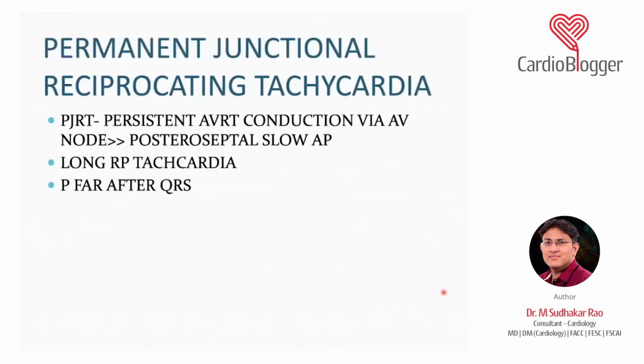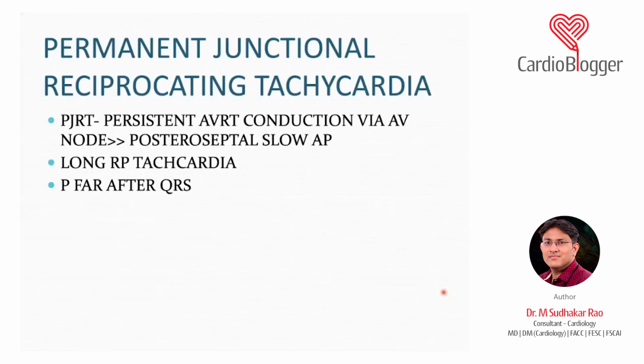I told you about one thing, the atypical AVRT. This atypical AVRT is also known as a permanent junctional reciprocating tachycardia. You always remember that this type of ECG is usually seen in children, in infancy and young children around 3 to 4 years. And most of these kids present with tachycardia cardiomyopathy because their rates are very high. One important thing is they will have a negative P wave in the inferior leads, a long RP tachycardia with negative P waves in the inferior leads. So it is a long RP tachycardia.